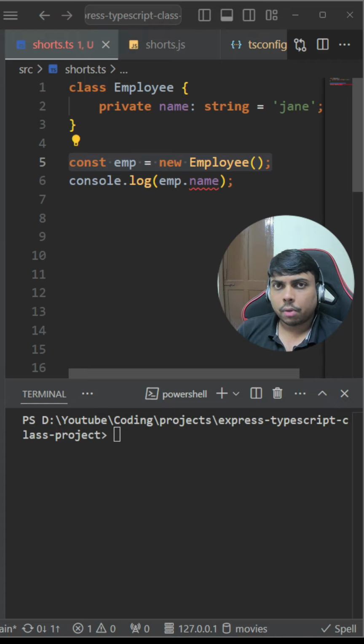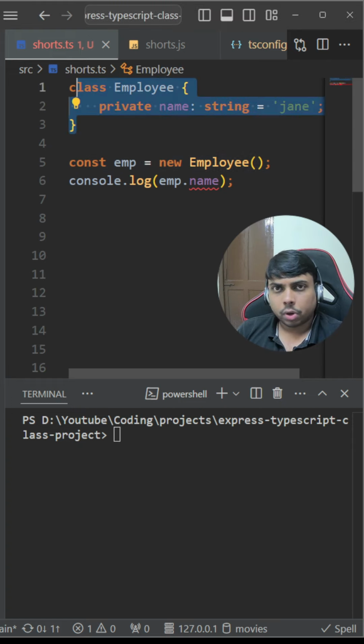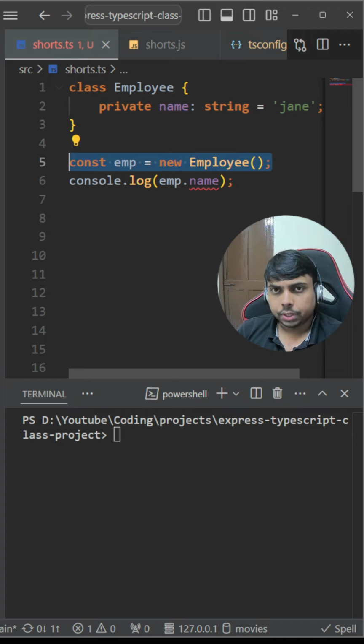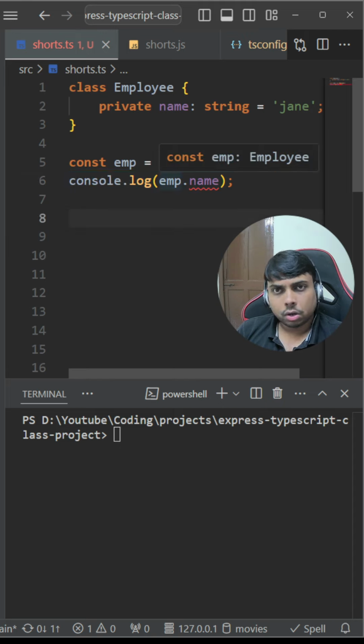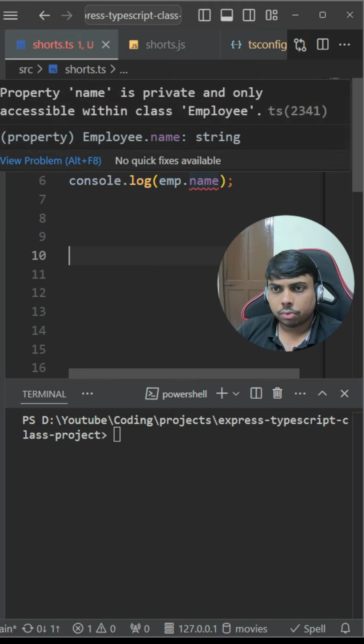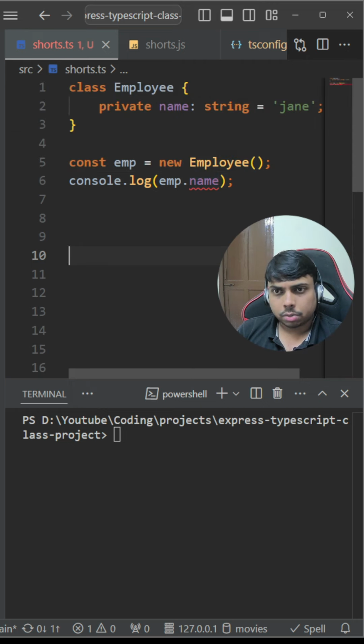Can you access the private property of a class outside the class? There is a trick with which we can do that. So here I have an employee class and there is a private name which is of type string, and I have assigned it a value, and I have created an object, and what I'm doing is console log and saying employee.name. Now if you see, it is giving a compilation error, which is expected.